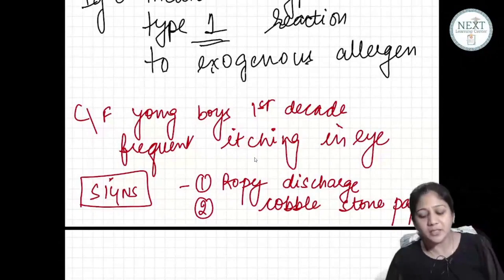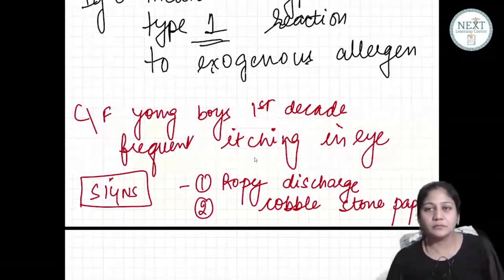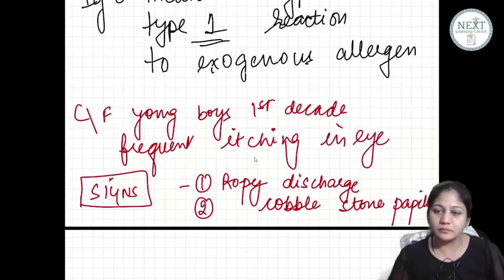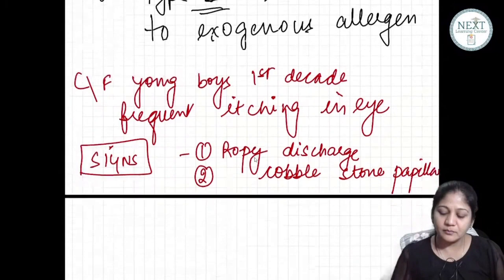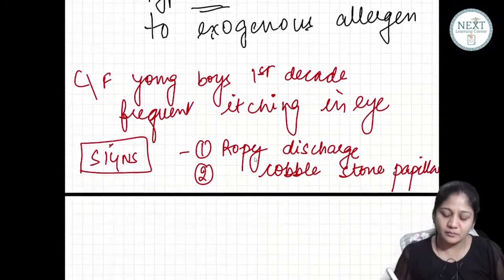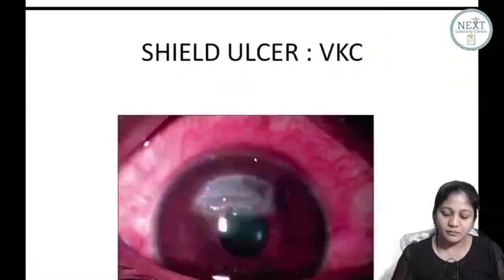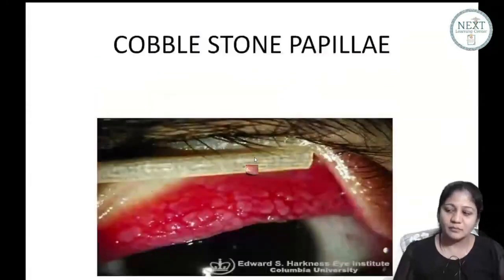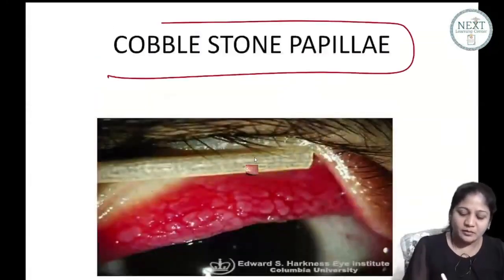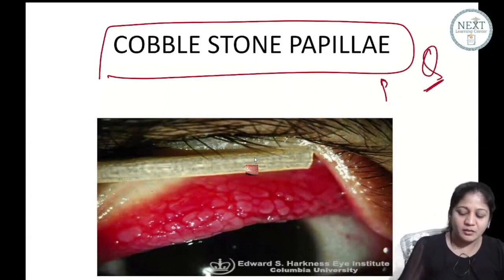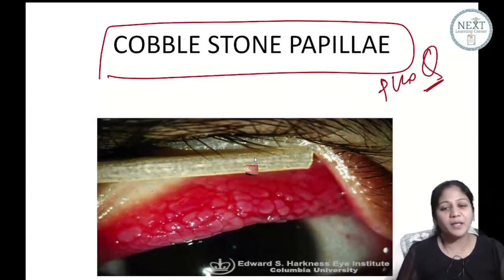Cobblestone papillae, and this was the question this year. Now this is your picture, cobblestone papillae. Can you see guys what has happened?